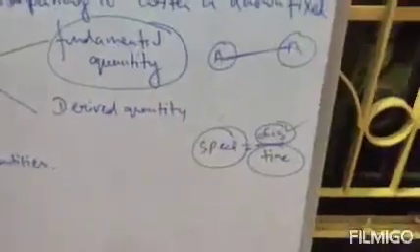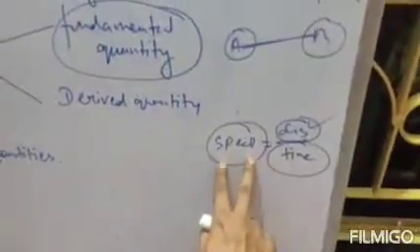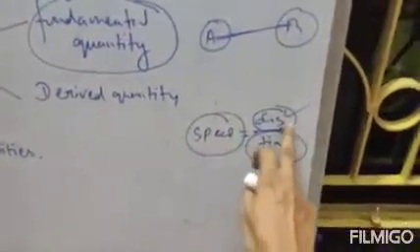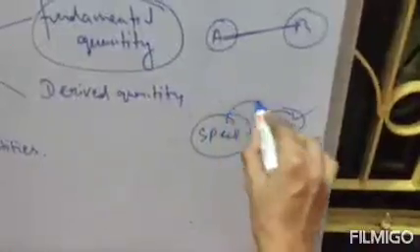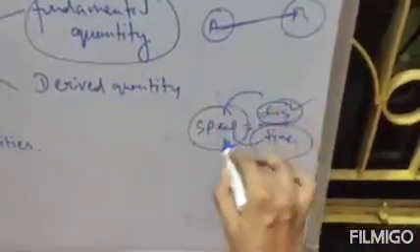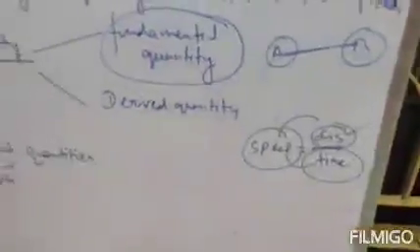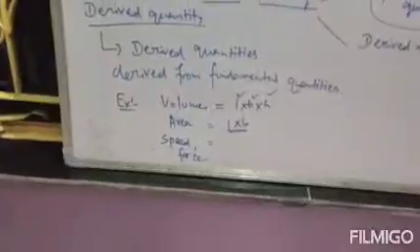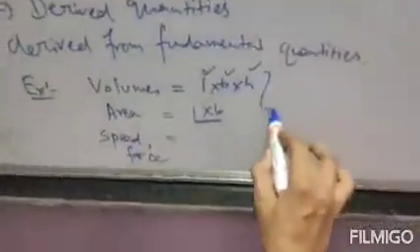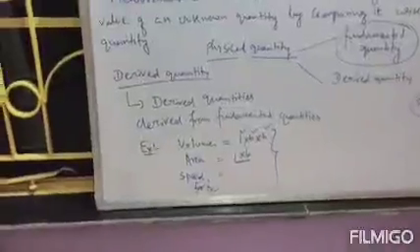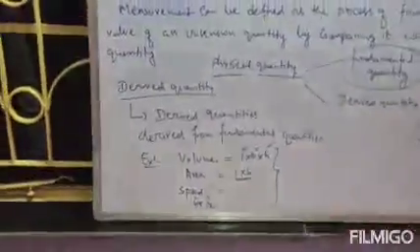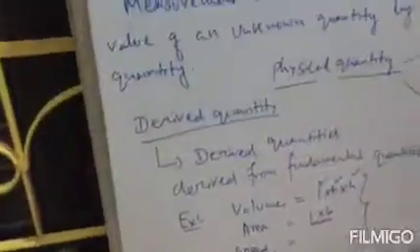So speed will also be a derived quantity, because to know the value of speed, we need to know the distance and time. That means speed is directly dependent on distance and time, that means on fundamental quantities. That means speed is a derived quantity. So all these 4 are our derived quantities, because they depend on fundamental quantities. Clear? So this is all about fundamental quantity and derived quantity.